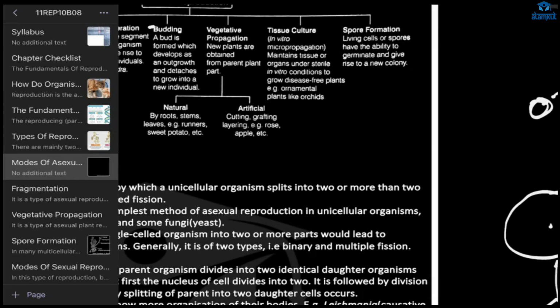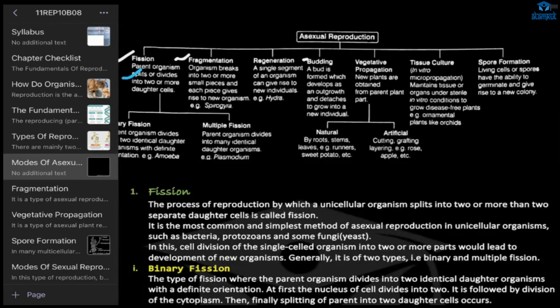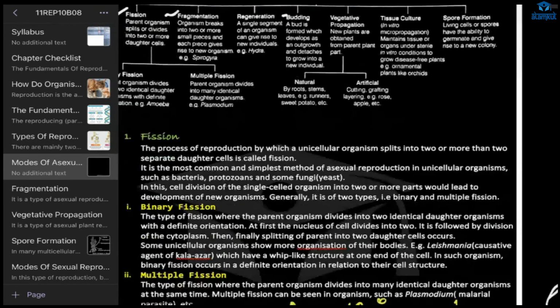Okay, and there are many different ways. In the next class, I have completed fission fully. Fragmentation, regeneration, budding, vegetative propagation, tissue culture, spore formation. These things I'm going to explain in detail in the next class.